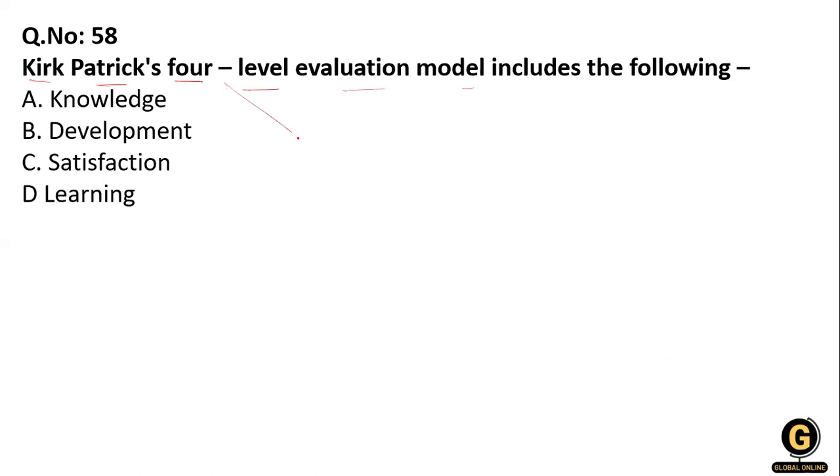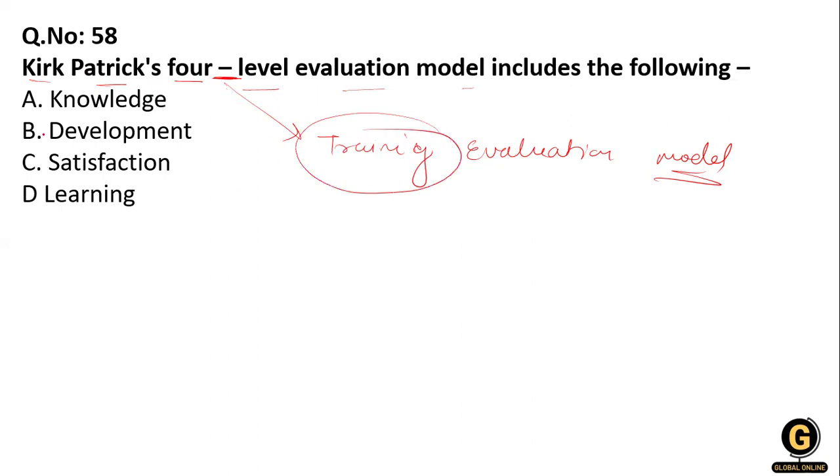It is a training evaluation model. So Kirkpatrick 4 model is a training evaluation. So knowledge, development, satisfaction, learning. So in training, what do we do? We learn. So option D is right over here.